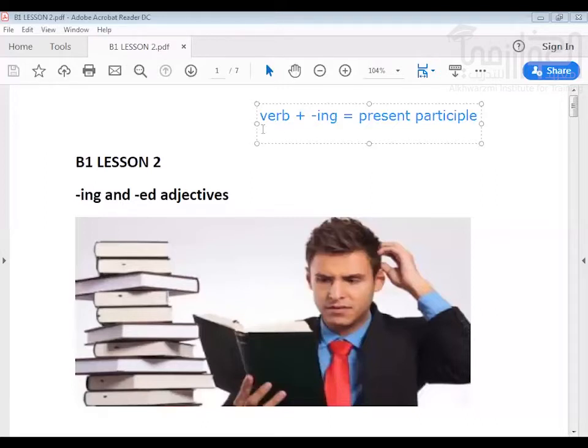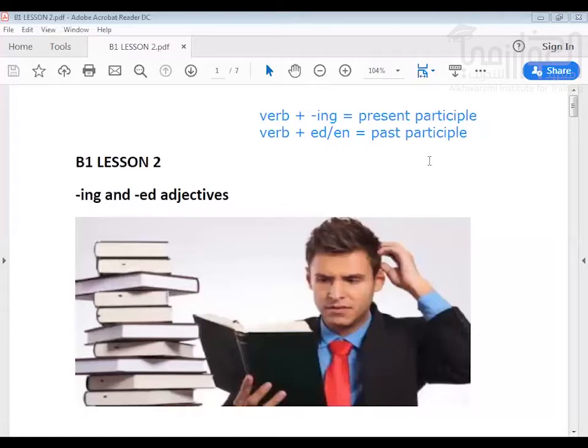Okay. And then when you take a verb and then you add ed, or sometimes en, we call it past participle.